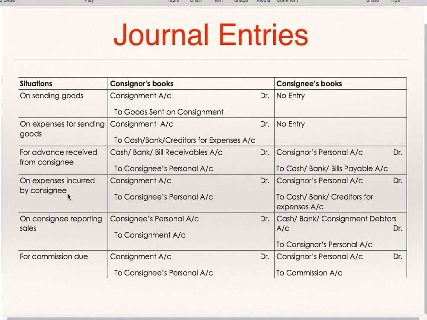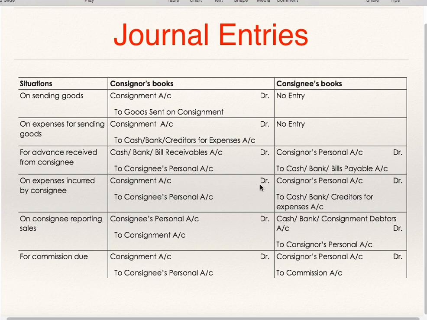On expenses incurred by consignee, consignment account debit to consignee's account. This entry will be passed in consignor's books. Consignee's personal account to cash, bank, creditors for expenses in the books of consignee. Consignee is incurring expenses, so in his books he will be crediting cash, bank, or if it is due, creditors for expenses, but he is going to recover it from consignor. So he will debit consignor's account. And if you see in consignor's books, this is the expenditure, even if incurred by consignee, it is expenditure for consignment. So consignment account is to be debited.